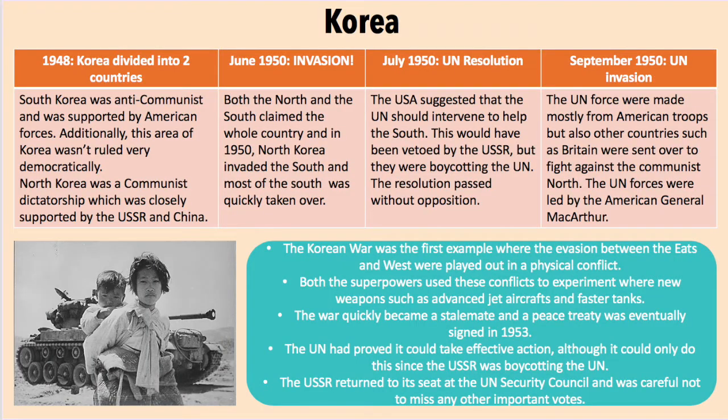In 1948, Korea was divided into two different countries. South Korea was an anti-communist state and was supported by American forces. Additionally, this area of Korea wasn't ruled very democratically. North Korea was a communist dictatorship, which was closely supported by the Soviet Union and China.